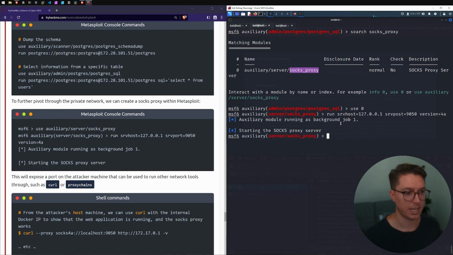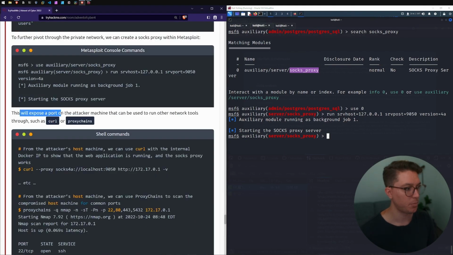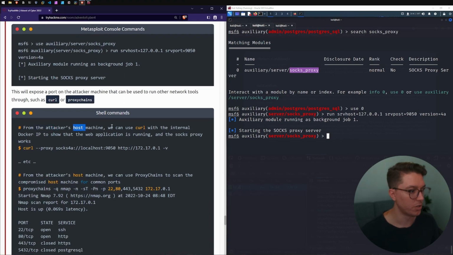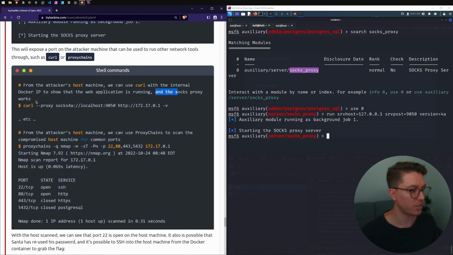Auxiliary module running as background job 1, starting the SOCKS proxy server. This will expose a port on the attacker machine, hence our address, that can be used to run other network tools through, such as curl and proxy chains. This is a complicated room, far out. So from the attacker's host machine, we can use curl with the internal Docker IP to show that the web application is running and the SOCKS proxy works.